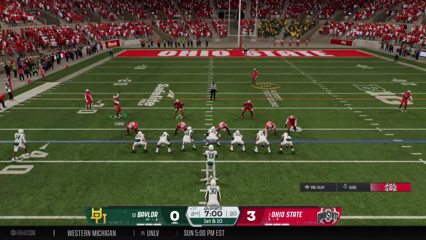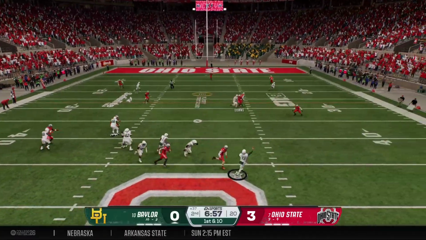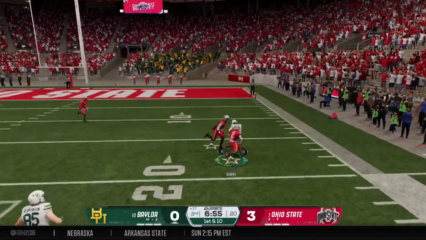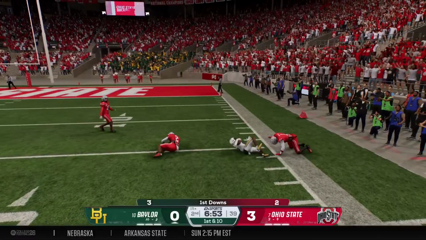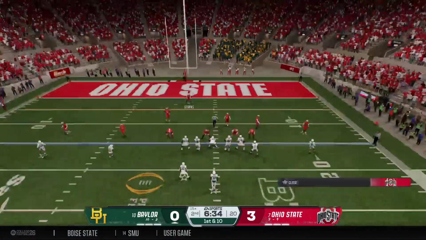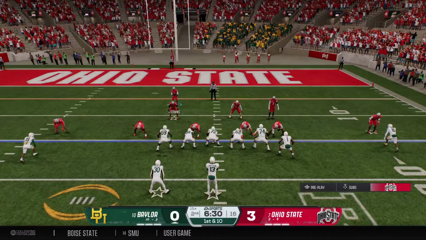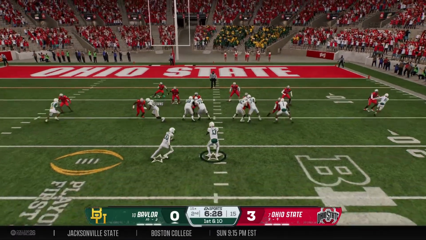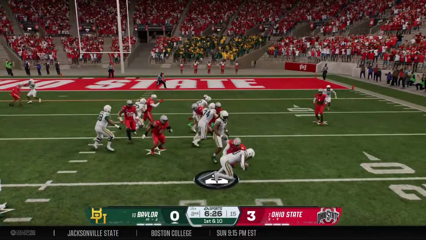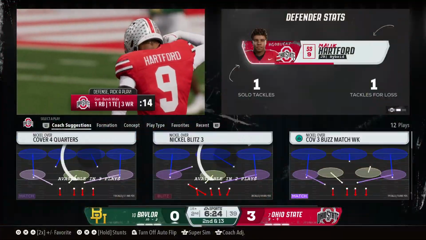Offense getting set to run a first down play. Off the play fake, looking to throw. Defense is coming after him. He makes the grab. They finally make the tackle, but a huge gain down to the 15. The Bears begin a new series here, 1st and 10. Trying to run it. It's Washington. Tackled behind the line. It's a loss of 2.